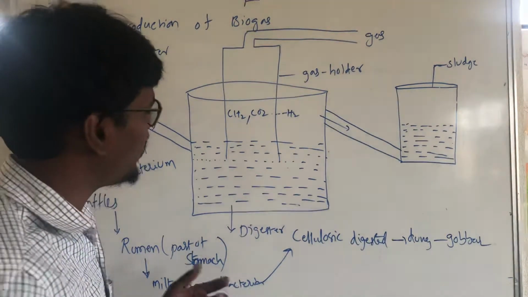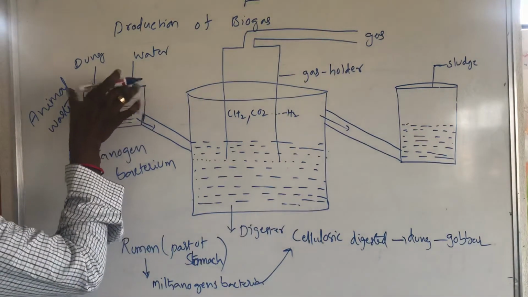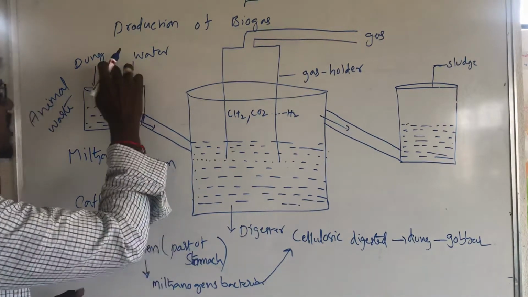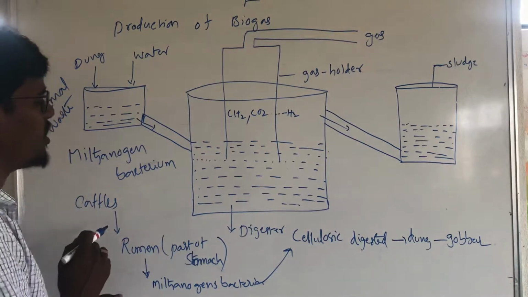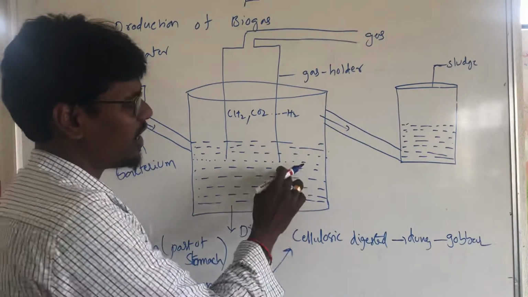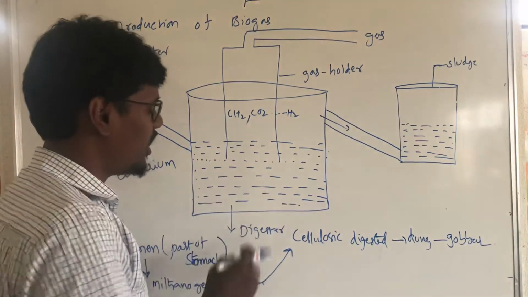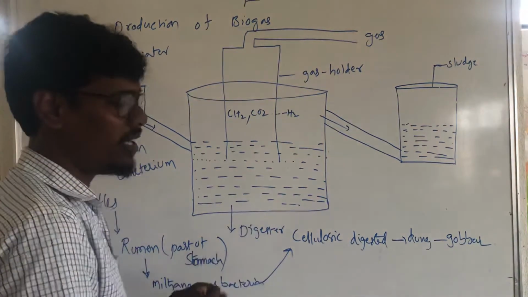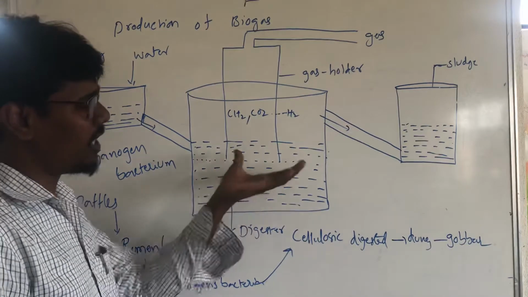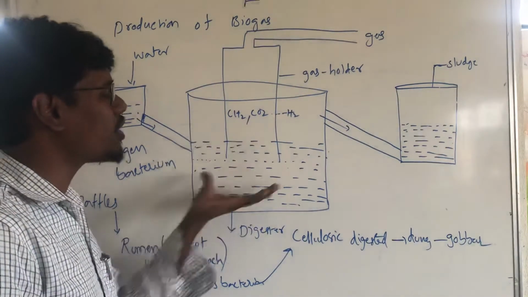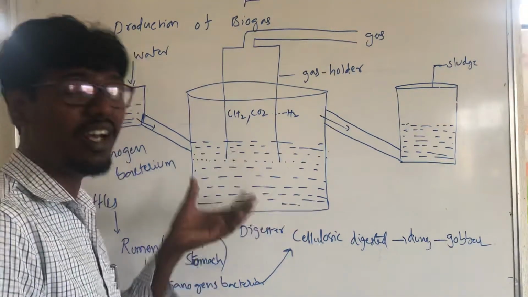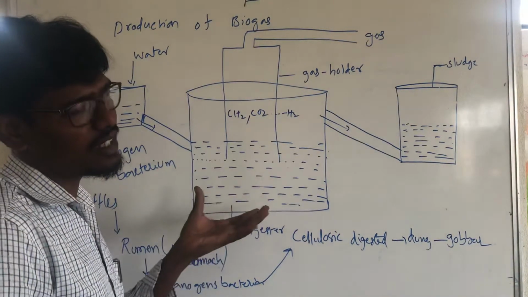Okay, once again I will explain. This is dung, and dung and water will be mixed. Dung means animal waste. This material will go into this tank, which is a digestive tank. The methanogen bacteria will be found in this tank. These bacteria are present in cattle.